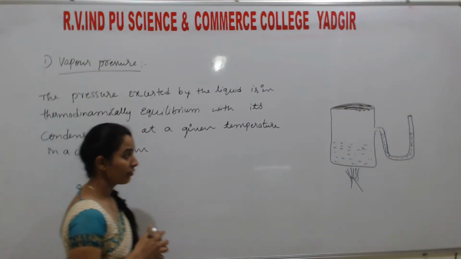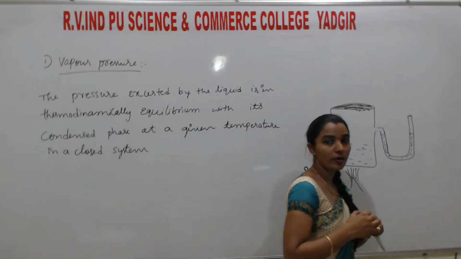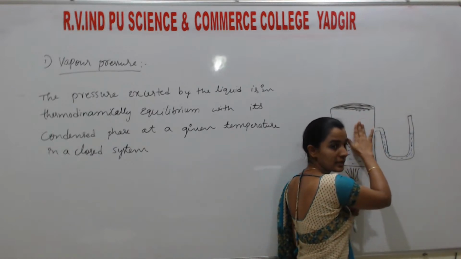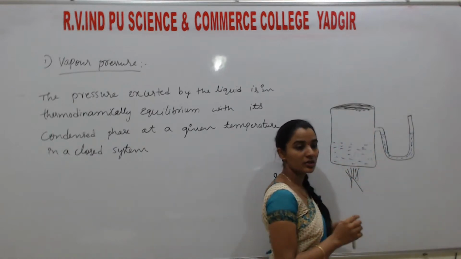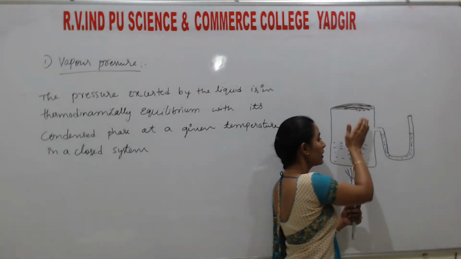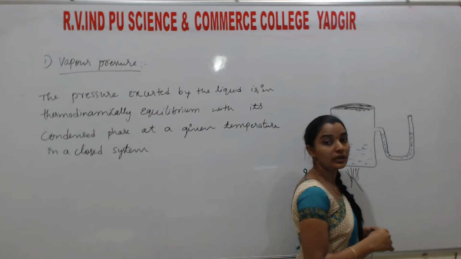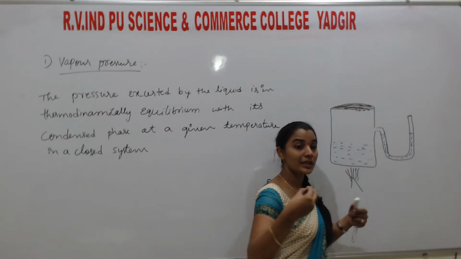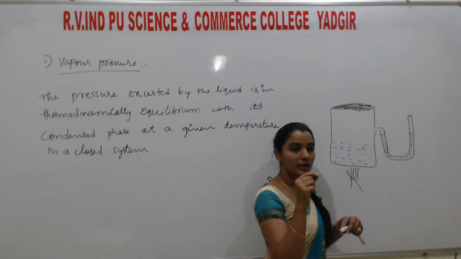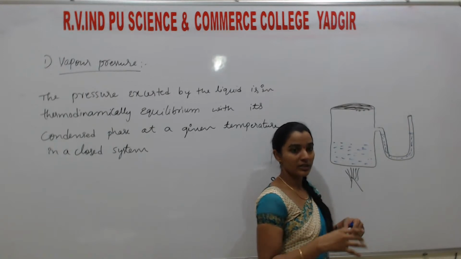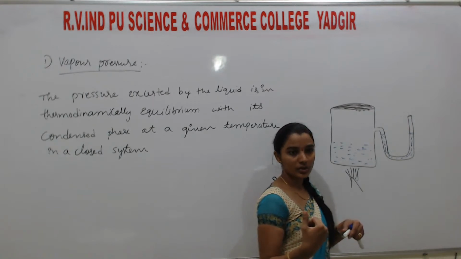So students, from this, how can you say what vapor pressure means? Listen. Here, if the vapor pressure increases, it means the rate of vaporization is equal to the rate of condensation. That results in what? Inside, the pressure increases. You know, the pressure cooker: if the pressure increases inside the cooker, it will whistle. Means through the whistle, the pressure will come out of the pressure cooker. Correct?